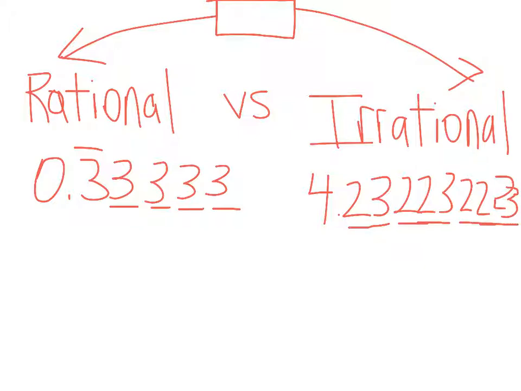So you would think the next one would be 2, 2, 2, 2, 3. And it might be, but the problem is this is not a repeating pattern. We don't know for sure that the next number would be a 2, right? So basically this number goes forever, dot, dot, dot. It's irrational because I don't really know that next digit.